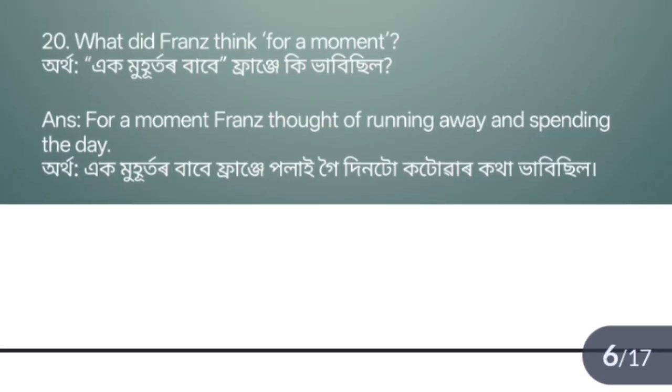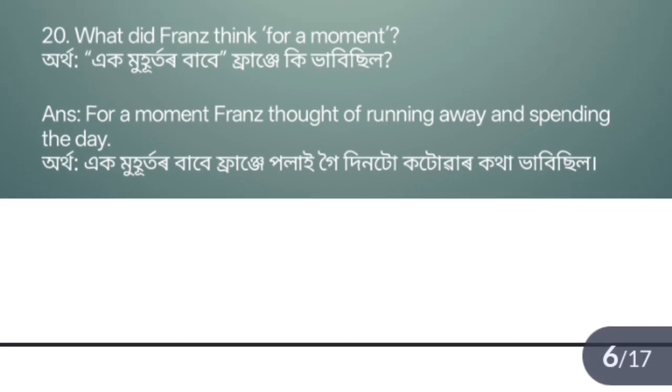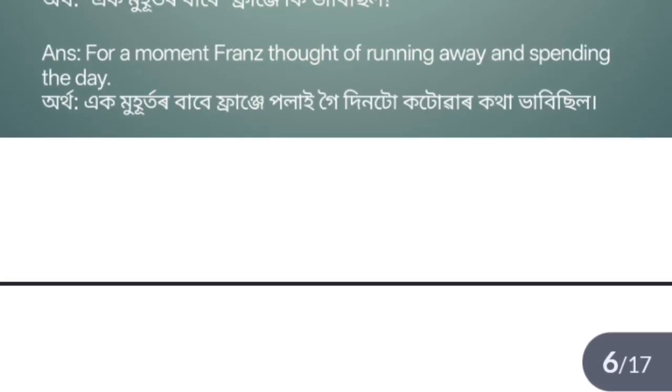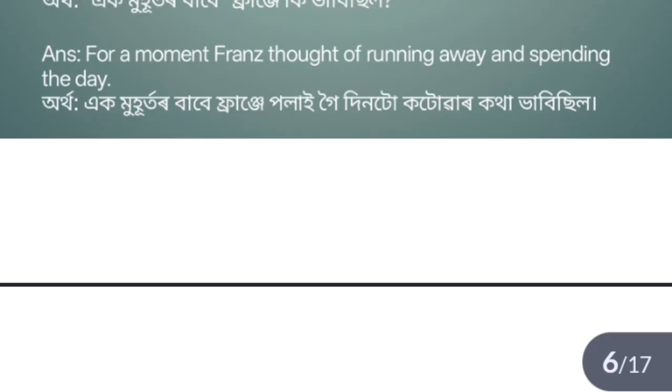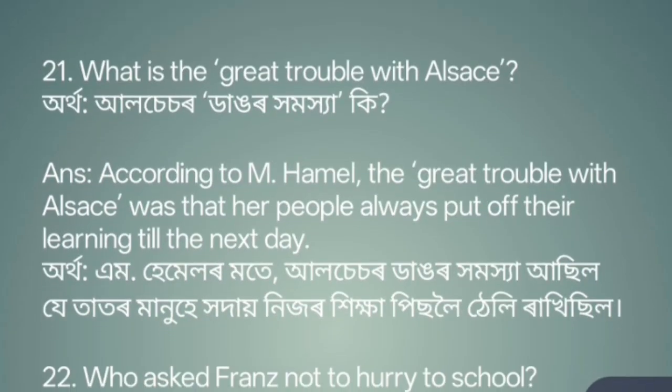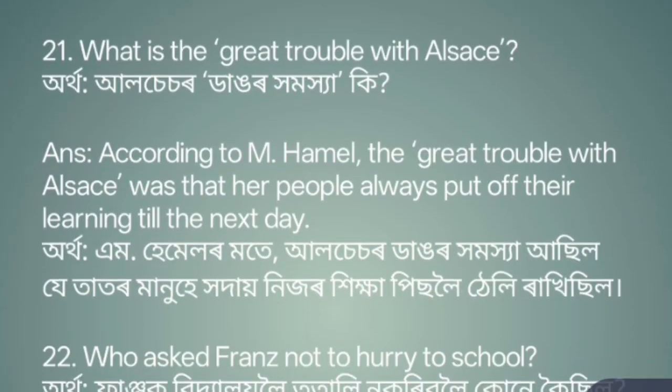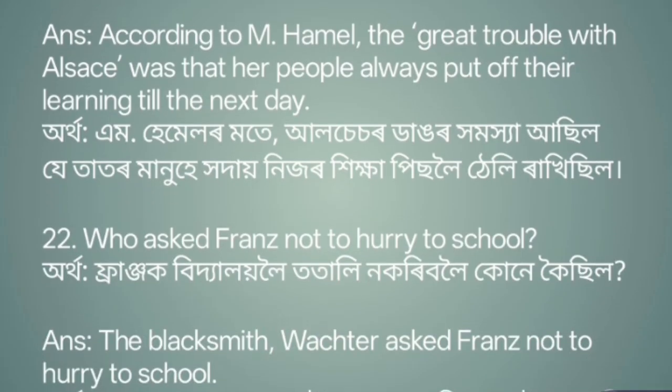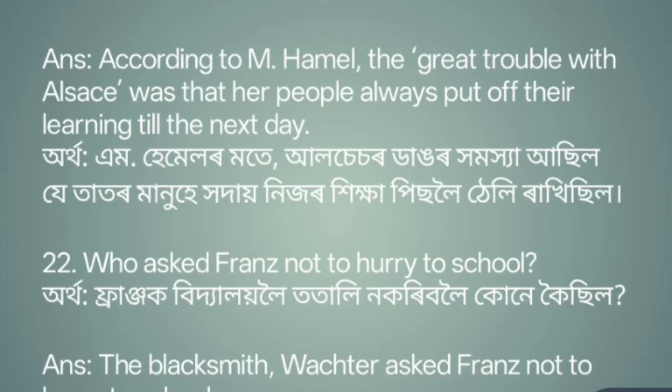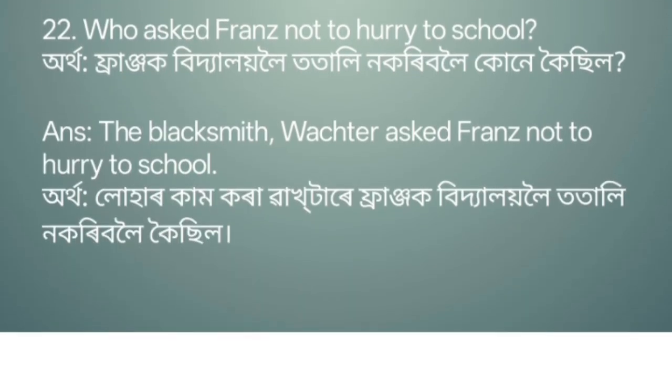Question number 20. What did Franz think for a moment? Answer. For a moment, Franz thought of running away and spending the day outdoors. Question number 21. What is the great trouble with Alsace? Answer. According to Hamel, the great trouble with Alsace was that her people always put off their learning till the next day.